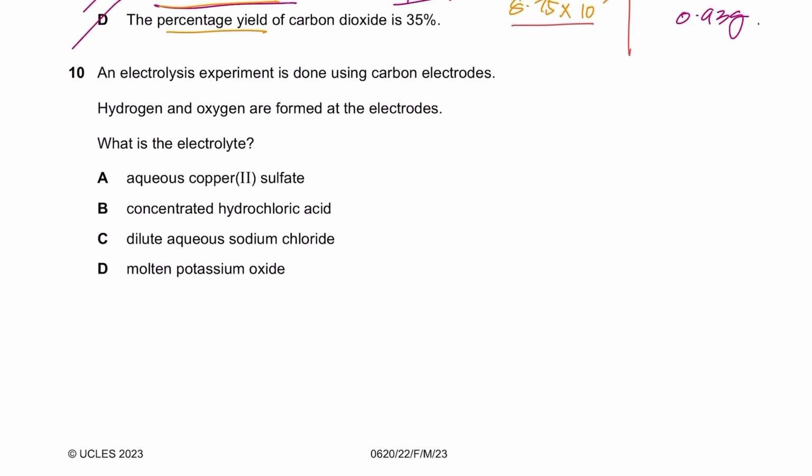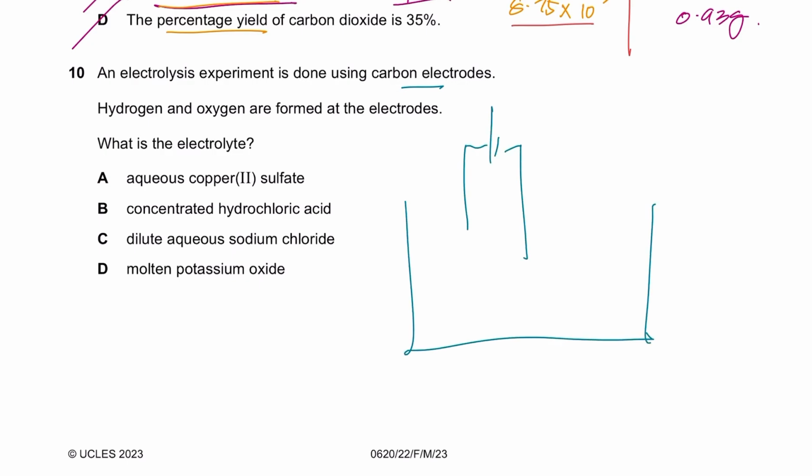Now, an electrolysis experiment is done using carbon electrodes, essentially graphite. Hydrogen and oxygen are formed at the electrodes. What is the electrolyte? If hydrogen and oxygen are formed, let's make our chamber. The first option has copper 2 plus ions, it's aqueous copper 2 sulfate, which means you have the H plus ions and the OH minus ions as well. Between copper 2 plus and H plus, the copper 2 plus wins the race at the cathode, so hydrogen won't form. A is wrong. I don't even have to check the other ones.